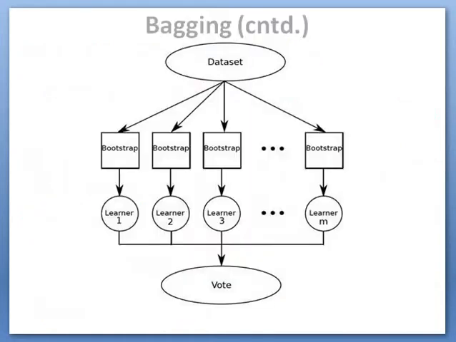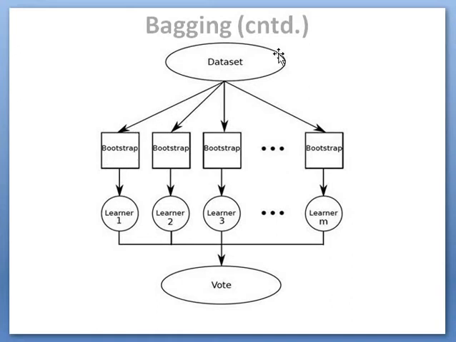In this diagram it is clear, we have the large data set. In bagging, from this large data set, different bootstrap samples will be taken. The speciality of bootstrap sampling is that an item can occur multiple times. So different samples will be taken, and a sample can consist of multiple values.